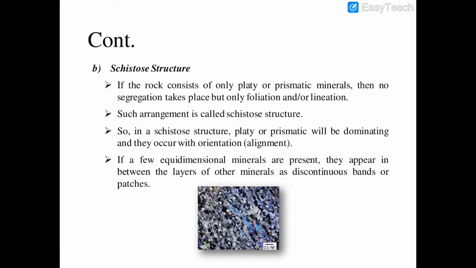What happens in this case? Only platy and prismatic minerals are present, and no segregation takes place. Only foliation of platy and lineation of prismatic minerals occurs. This type of arrangement is called schistose structure. If a few equidimensional minerals are present, they appear as discontinuous bands or patches. Clear?